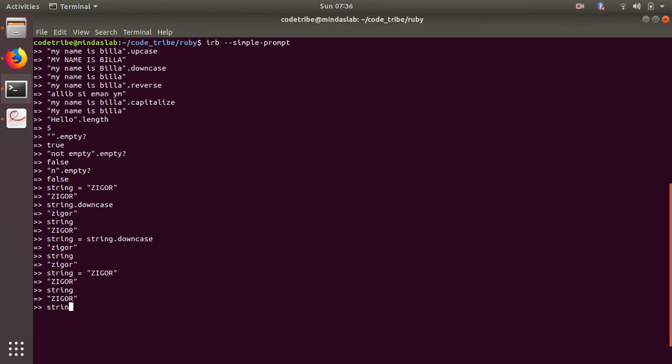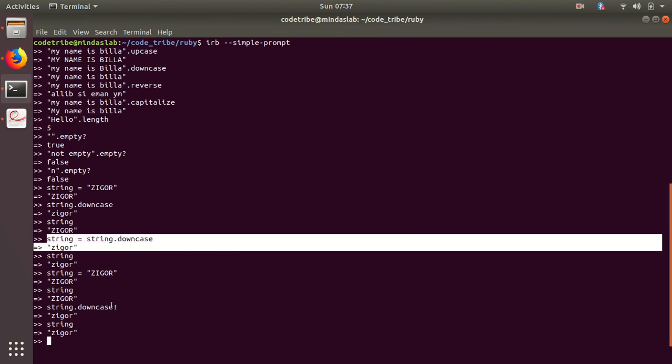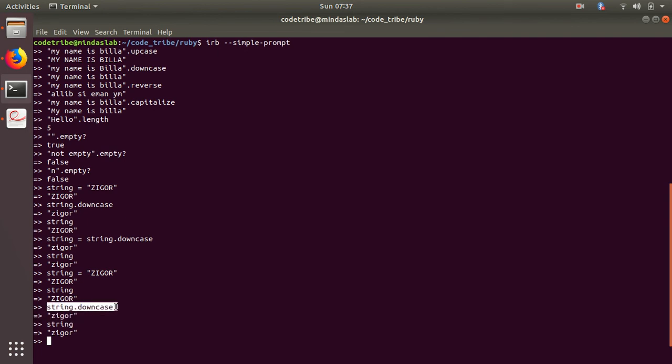Rather than writing it in this big way, Ruby gives me a method called string dot downcase, and this comes with a bang at the end of it. We don't say exclamation in programming, we say bang, B-A-N-G, right? Now let me inspect what is in the string. Now it says zigor in small letters, right? So rather than writing in a lengthy way, Ruby provides this really good method, and these things are called syntactic sugar, so that you can do stuff in an easier way than in the traditional way, right?